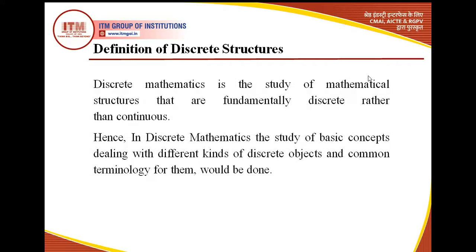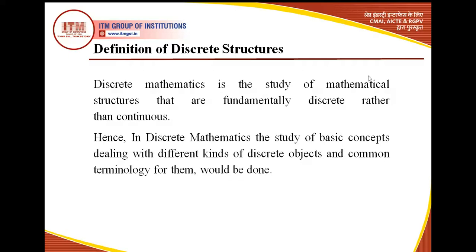Now, what are mathematical structures, or for that matter, discrete mathematical structures? Let's take an example of a mathematical structure, and then we would understand. The basic mathematical structure that we can have would be a small set. Now, what is a set? A set is a collection of certain objects.